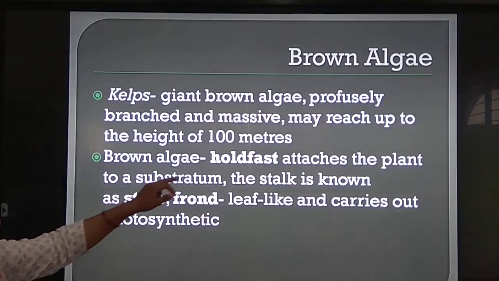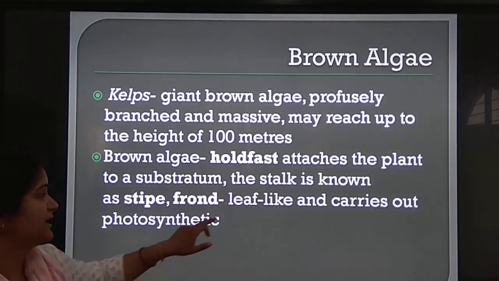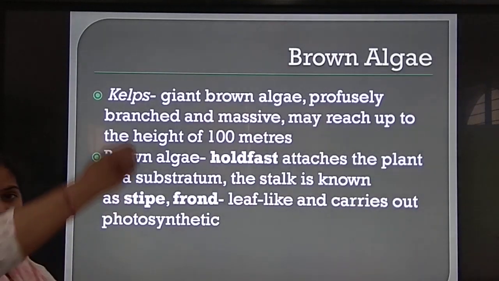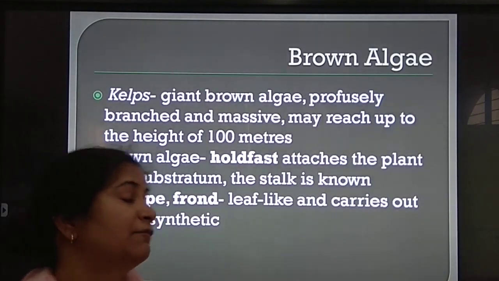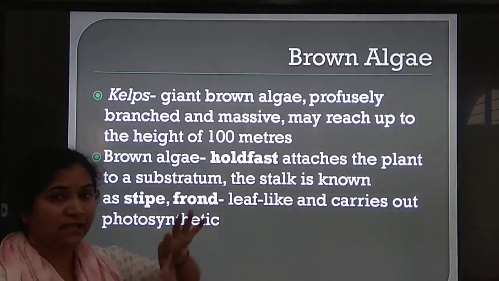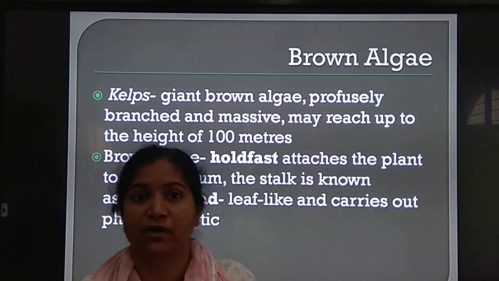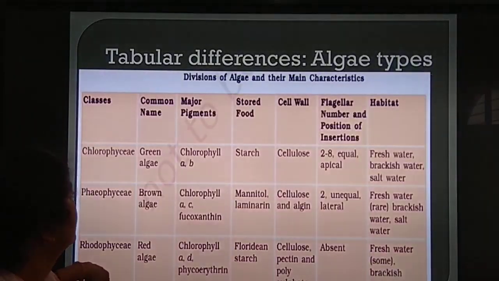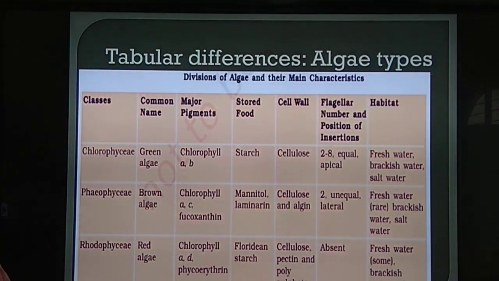Now, the brown algae holdfast attaches the plant to a substratum. The stalk is known as stipe. Its trunk-like structure above the holdfast is known as stipe. And the leaf-like structures on the top, just like trees, are known as fronds. The leaf-like fronds carry out photosynthesis.